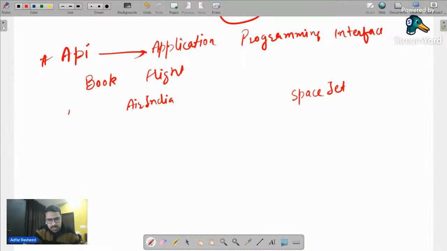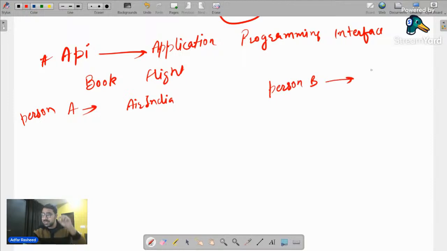At the same time, this is for person A. So person A has decided that I will go and have a flight ticket or a flight seat on Air India. Maybe at the same time, instead of SpiceJet, let's suppose there's a person B who is trying to book the same Air India flight. Okay, same Air India flight.